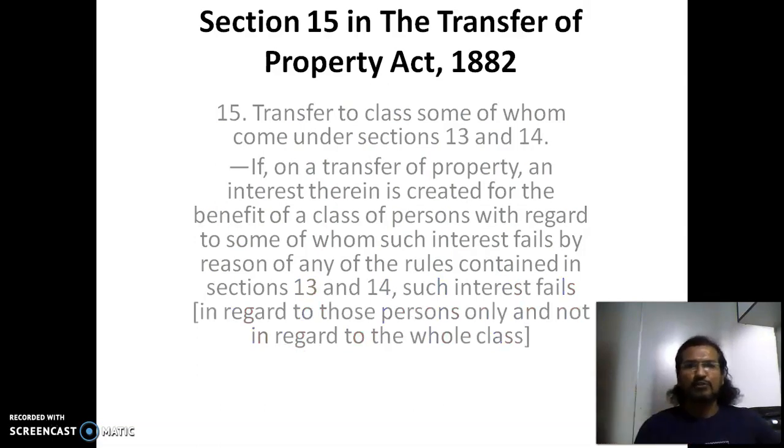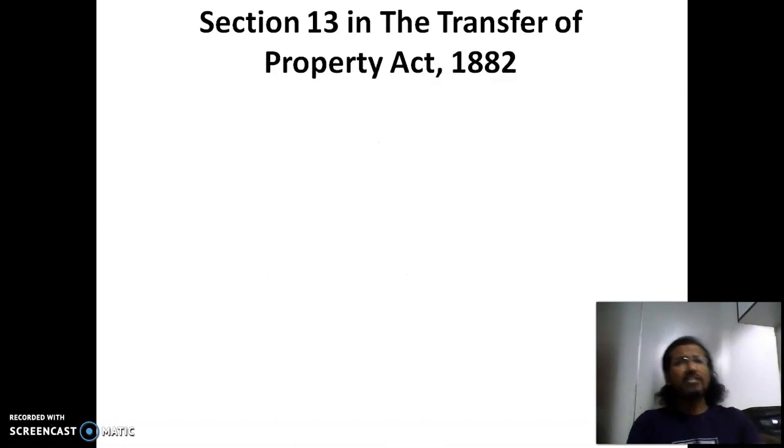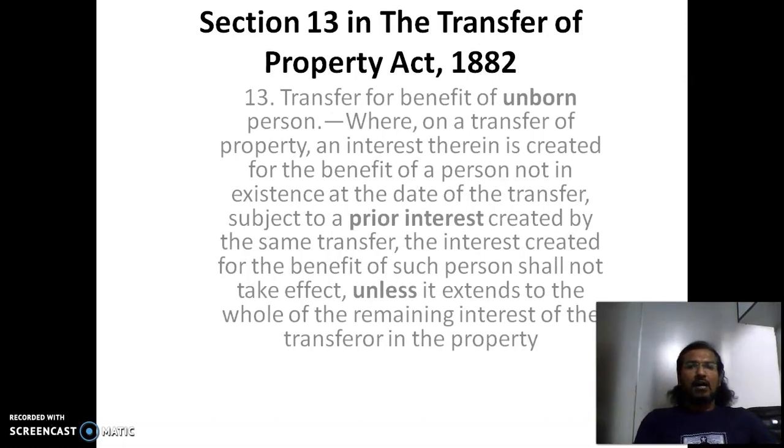It says transfer to class, some of whom come under section 13 and 14. Very clearly mentioned that 13 and 14 are to be referred when we're going to understand this section. Okay, so very briefly, let's understand what is section 13. It's basically dealing with an unborn child.